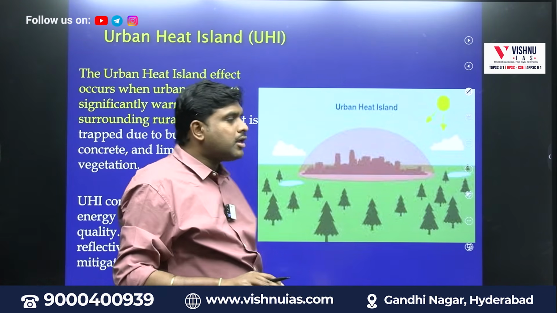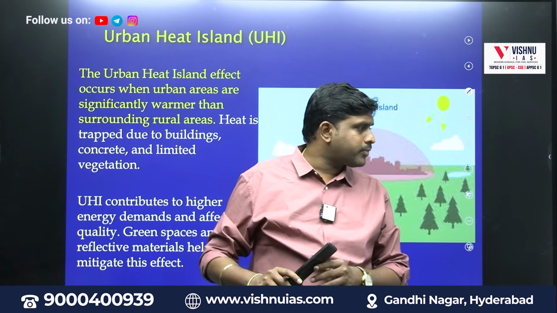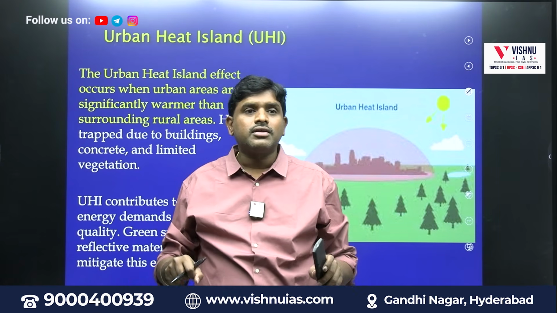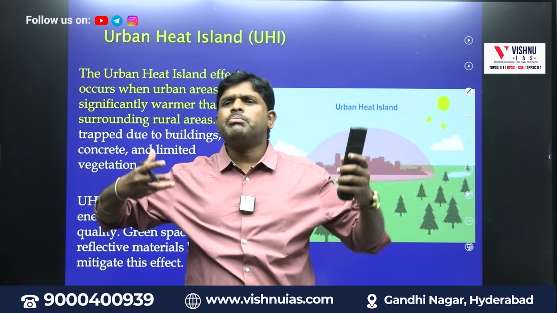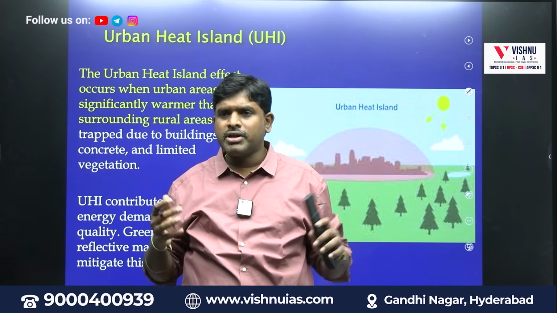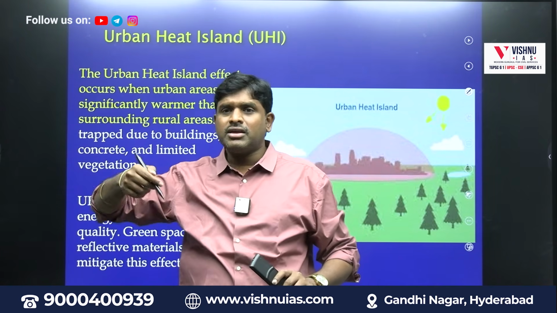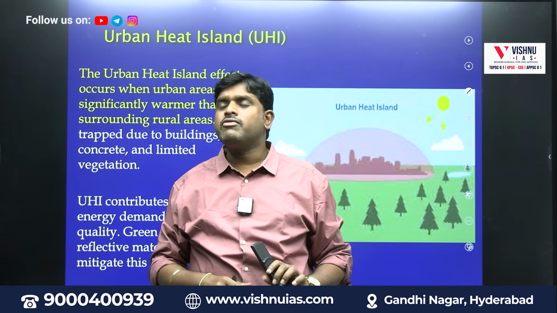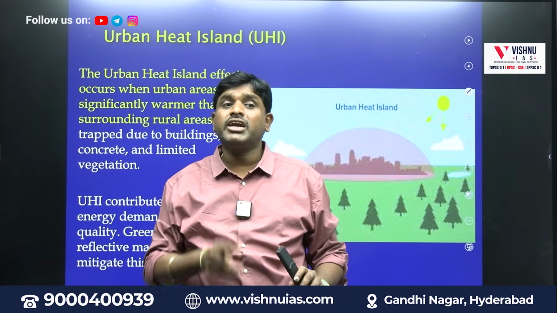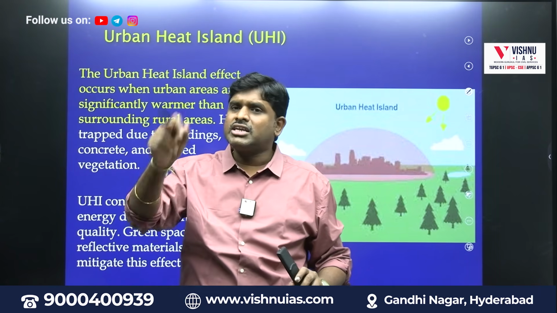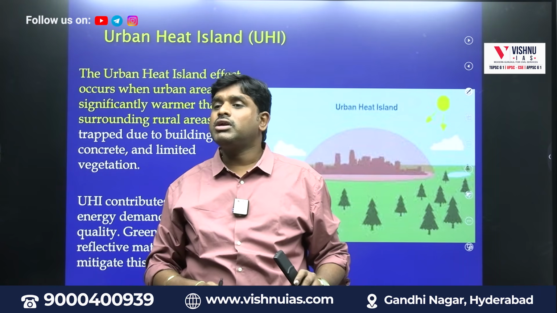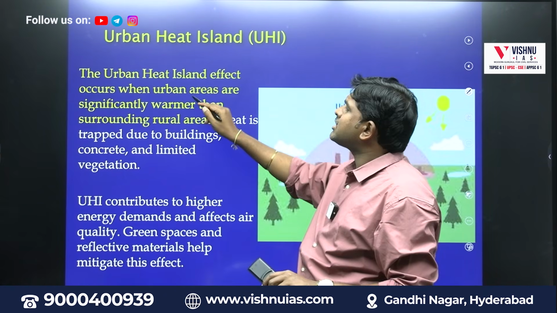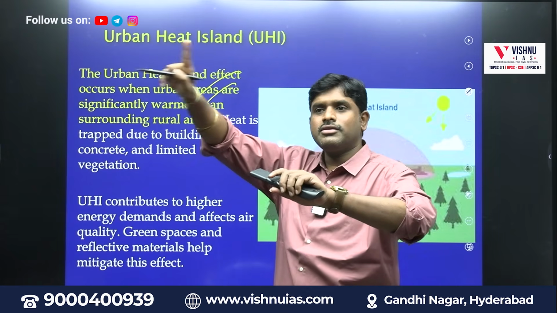Urban heat island. What is an urban heat island? We will be seeing. Online clear? See, in summer season, when we go near the traffic and we stand, suddenly a huge temperature will be there around us. Everywhere there will be normal temperature, but surrounding the vehicles there will be huge temperature. That particular island type of environment, a highland type of high temperature, will be created in May month in the traffic signals. That particular island is called what? Urban heat islands. The urban heat island effect occurs when urban areas are significantly warmer than surrounding areas.